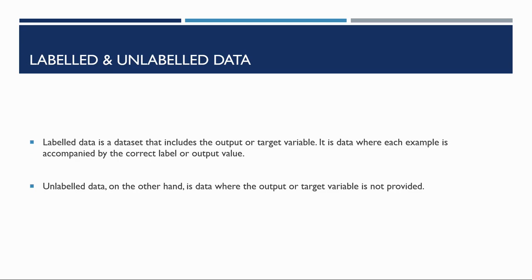Labeled data is nothing but if the dataset contains the target variable or the output variable, then it is called a labeled dataset. An unlabeled dataset is the dataset which does not contain the target variable or the output variable. So we'll see the types of machine learning.